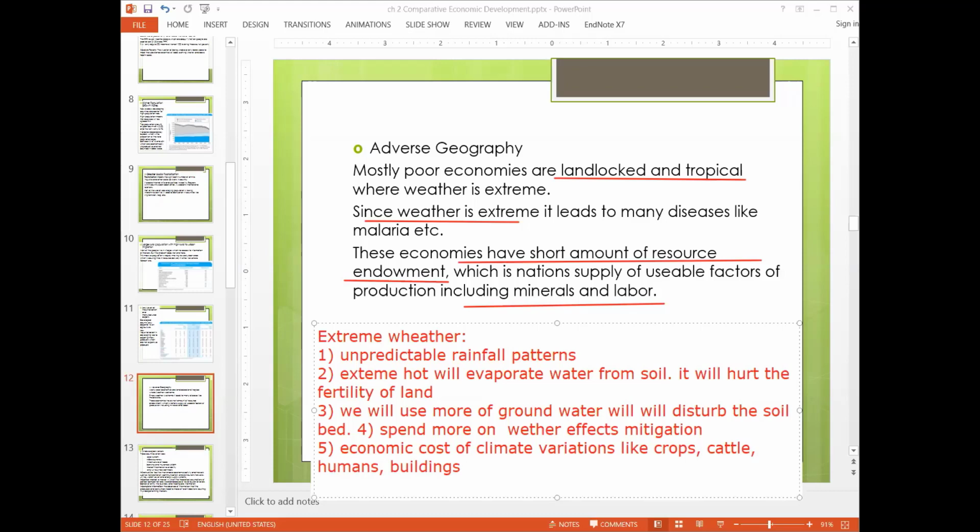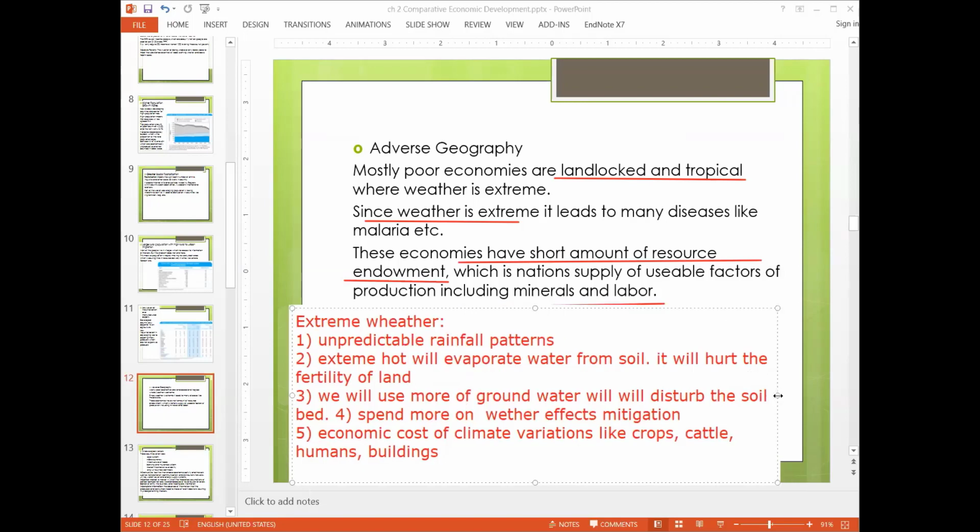So these are the problems that we'll face if there is extreme weather. Even though we believe that extreme weather helps humans to become more immune to diseases, just like African countries are enjoying a lower mortality rate to COVID, the problem is that their cost of maintaining social life is also higher.